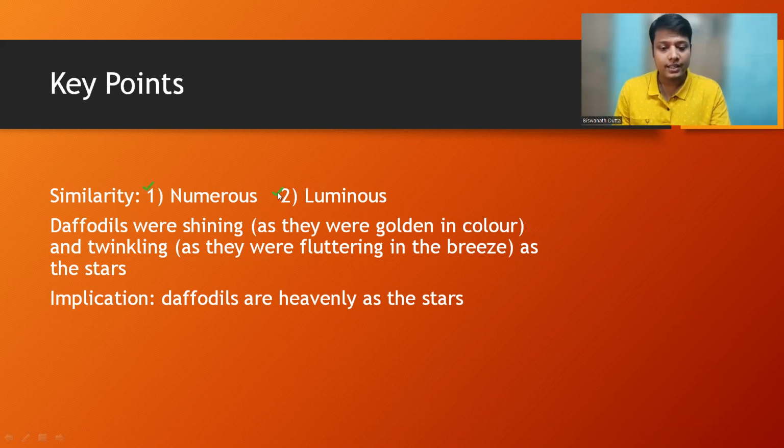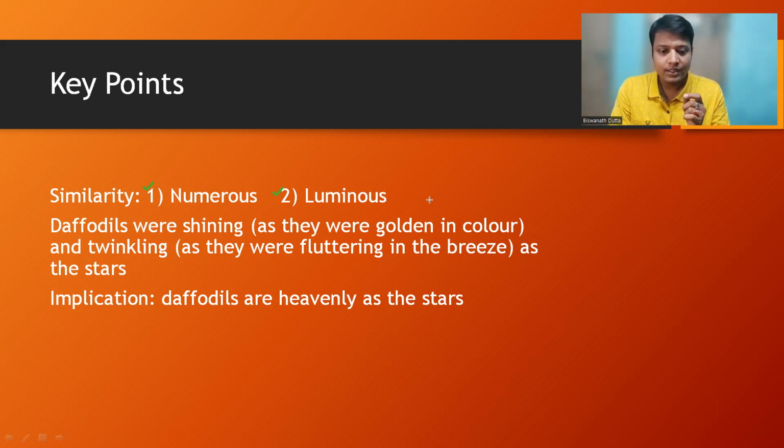So daffodils here were shining, as you see they were golden in color, because in the first stanza the poet describes the daffodils as golden, though actually this is the color of the t-shirt I am wearing right now. So daffodils are of yellow color, but the poet, in order to give it enrichment, intentionally describes daffodils as golden.